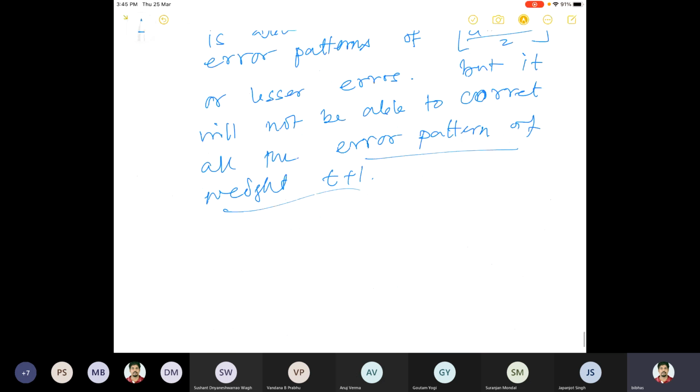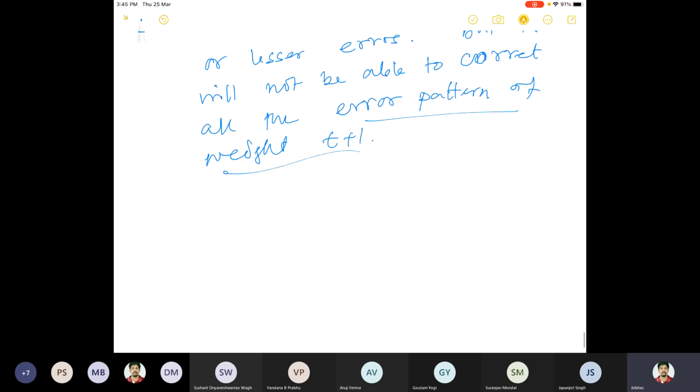Now we'll prove one more theorem, which is a theorem about the array.